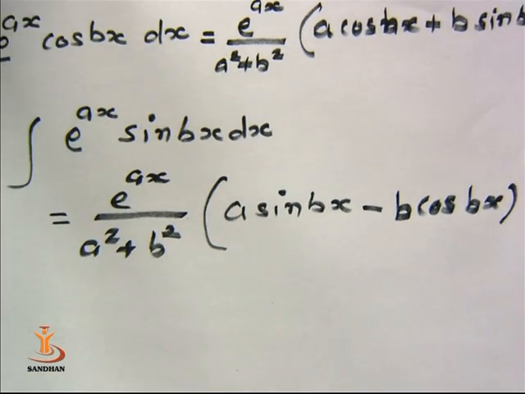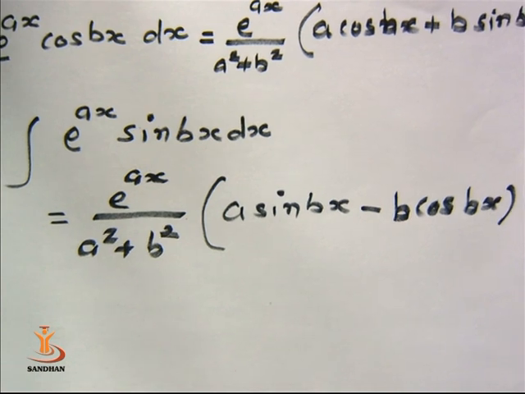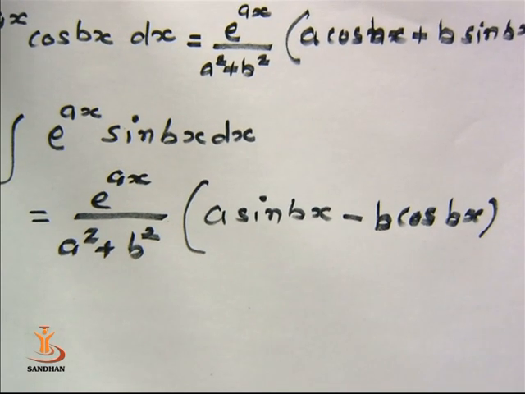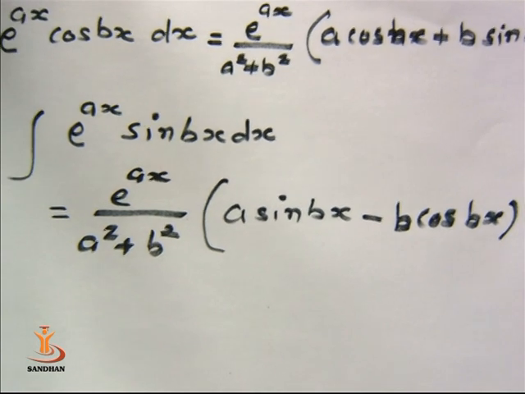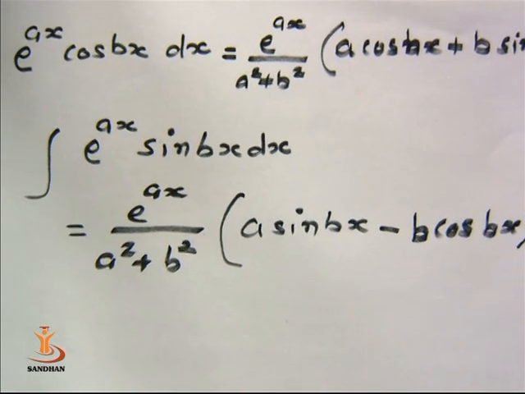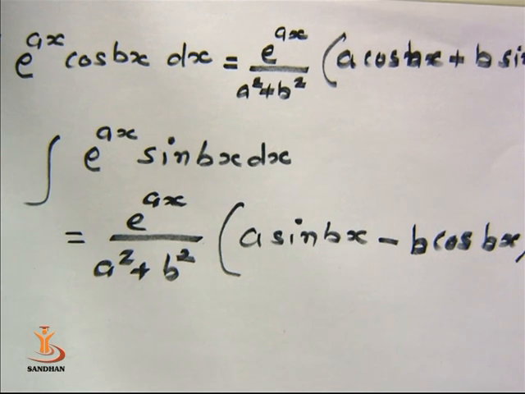So it is our integration formula of exponential and sine, that is e raised to ax upon a square plus b square into a sine bx minus b cos bx. Remember this formula, whenever it is exponential and sine or cos function, we use this direct formula.